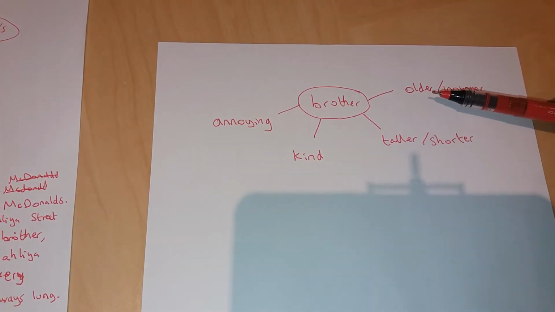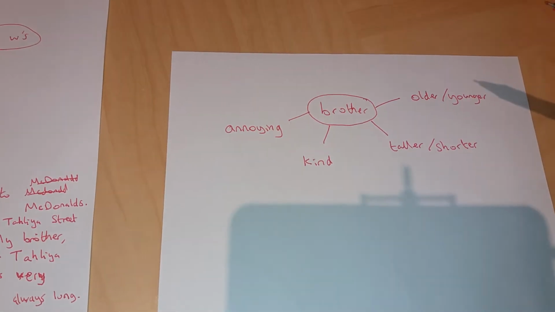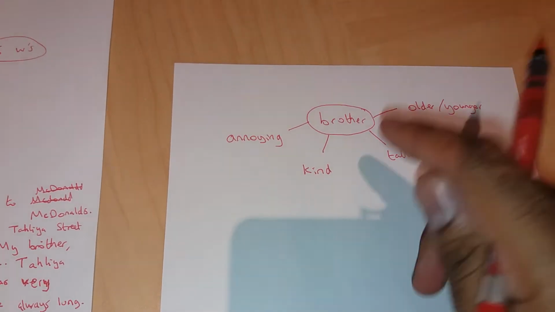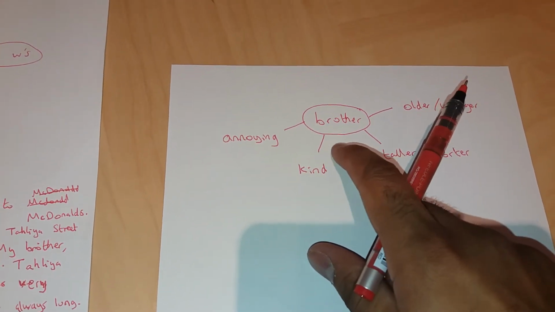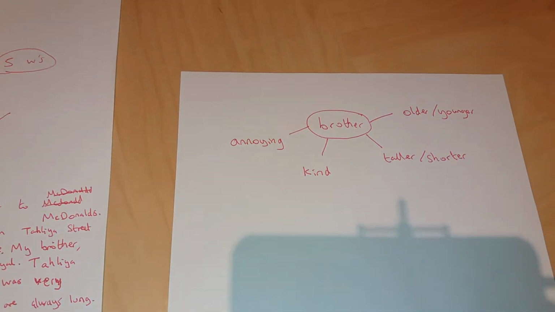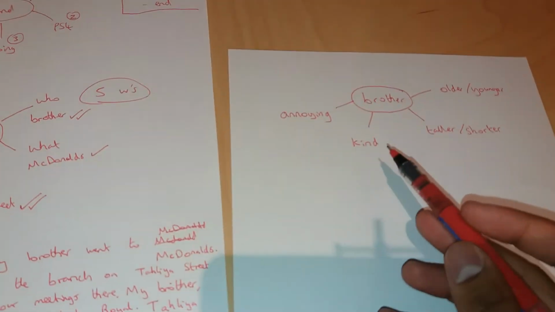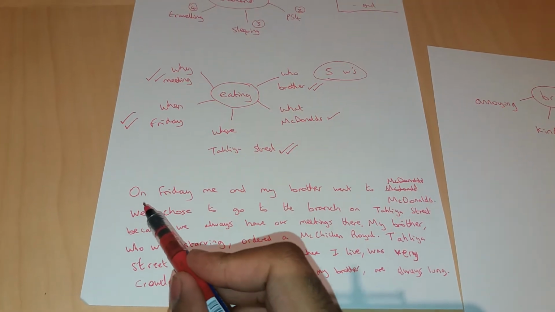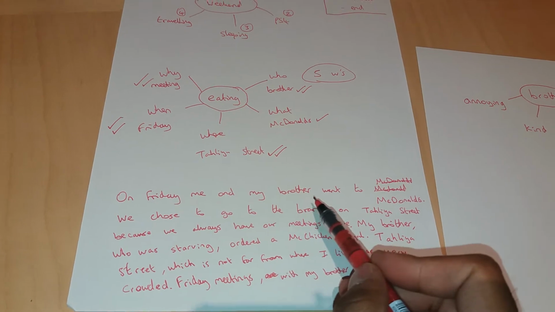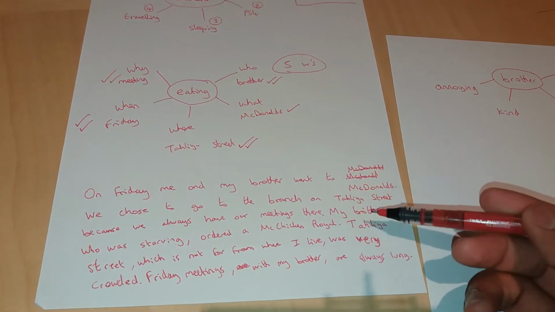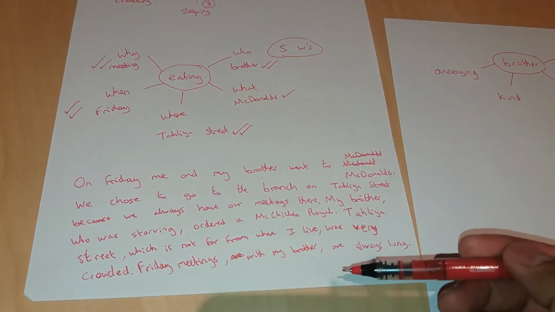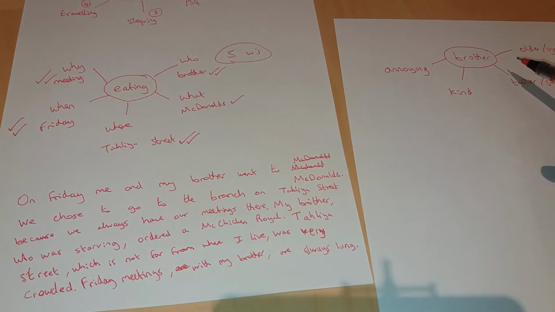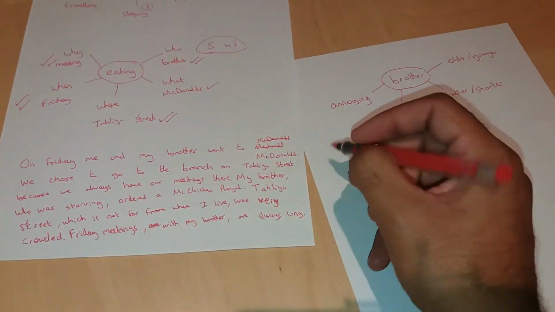And now you can actually embed these into your paragraph and let the reader know a little bit more about you and about the other characters inside of your narrative. So, how do we use this when editing this? Right, okay. So this first sentence here, on Friday, me and my brother went to McDonald's. Now I showed you how to use complex sentences further down. We can actually go straight into them up here with one of these bits of information. So let's write out this sentence again.